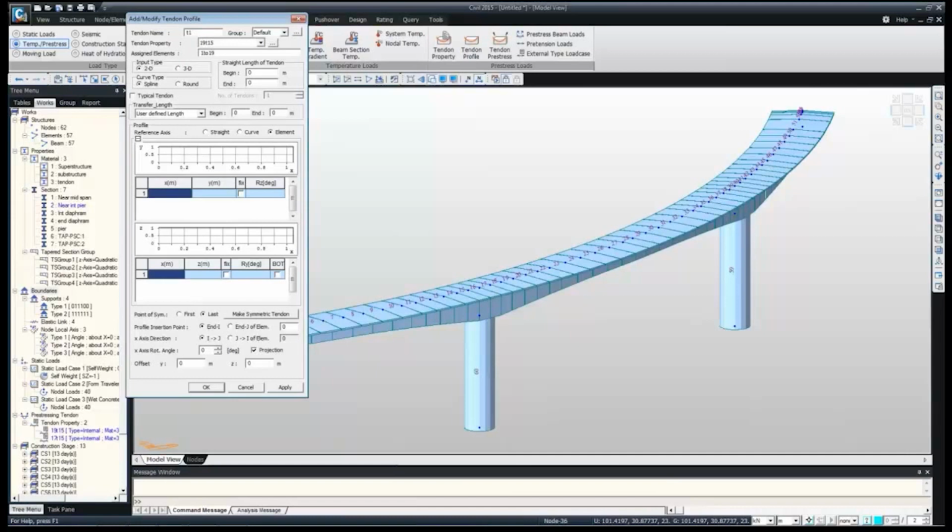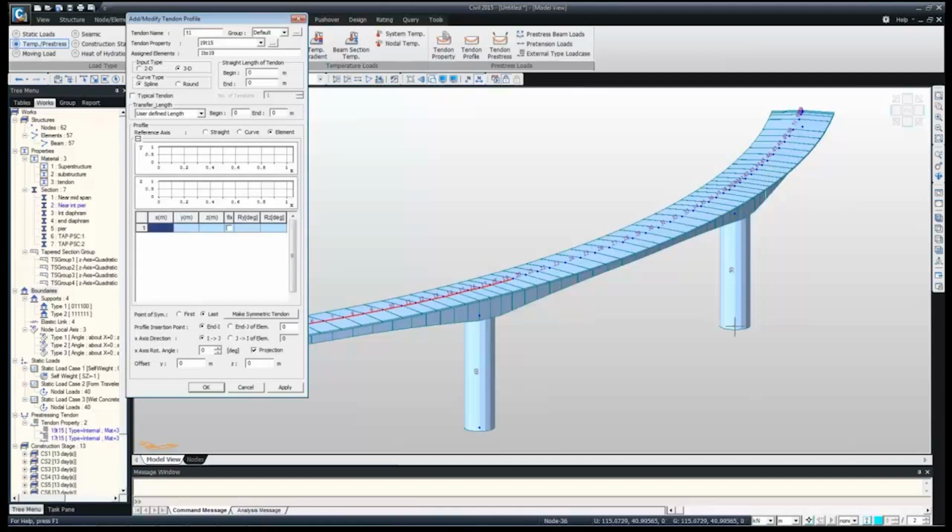Then again, 2D or 3D: we can input in terms of 2D, X, Y and then XZ coordinates, or in terms of 3D. So we can just directly go for 3D. I have the predefined coordinates which I have taken from the model which has been done by the ICOM. So I'm just importing those coordinates. This is the coordinates, I'm just copying.